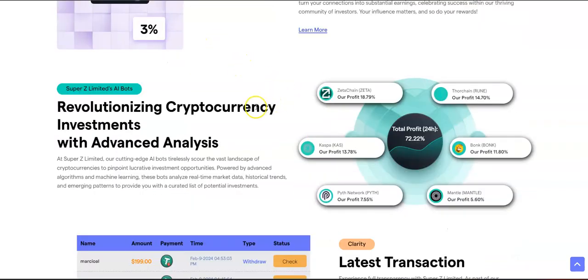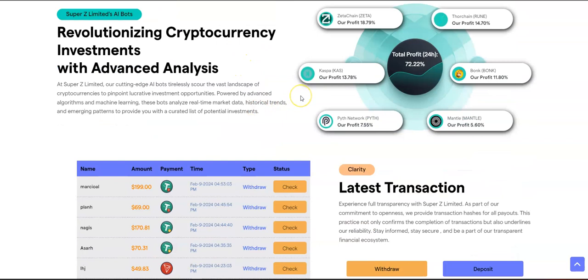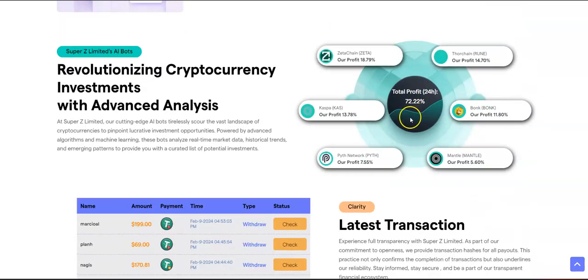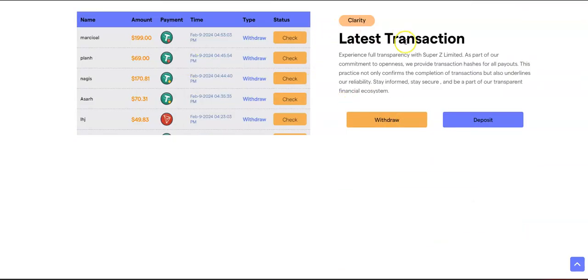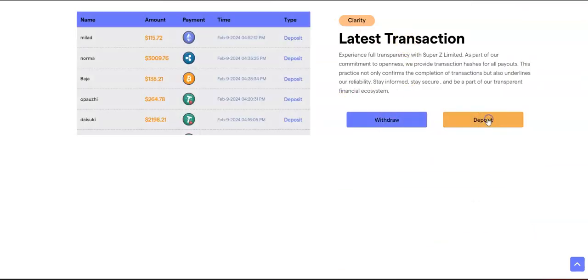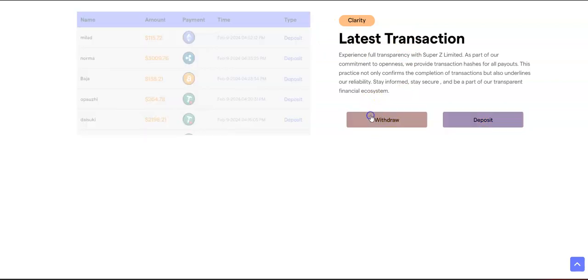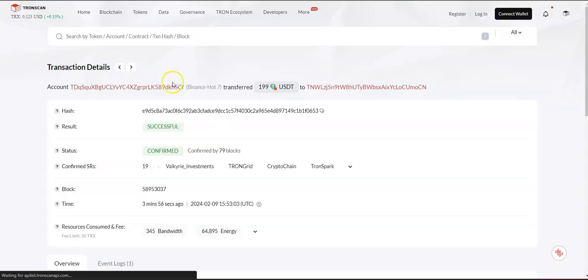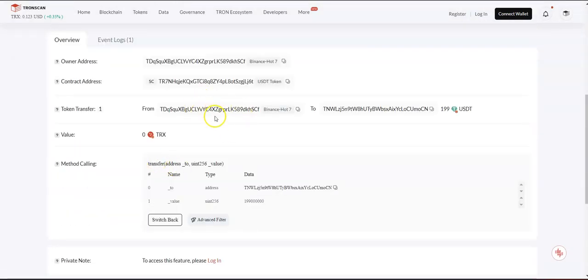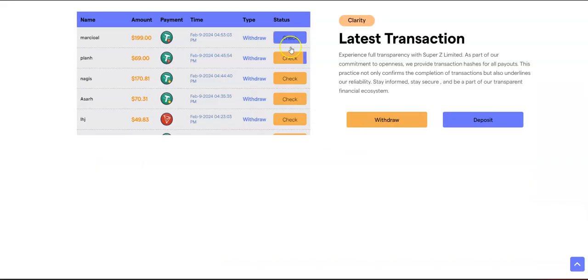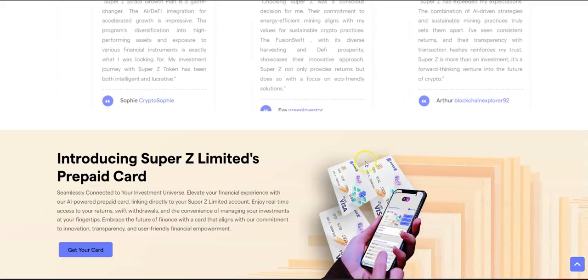They also offer you a debit card, and over here you can see the trading profit from the last 24 hours, and we can see the latest transactions, withdrawals, and deposits. So for example, if you click over here to check, you can see the transaction on the blockchain. You can see that the funds have been paid. This is a good thing. You can check them all for yourself.